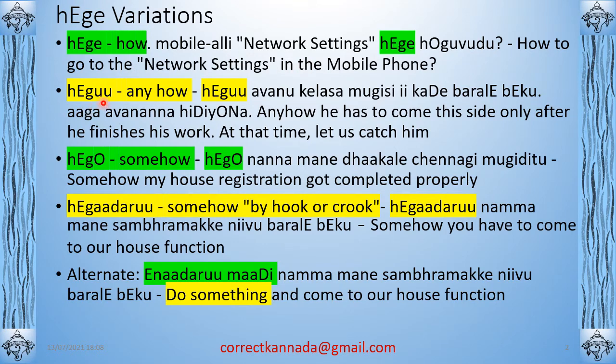Now ಹೇಗೂ, right? This u is dirgha. So ಹೇಗೂ means anyhow. ಹೇಗೂ ಅವನು ಕೆಲಸ ಮುಗಿಸಿ ಈ ಕಡೆ ಬರಲೇಬೇಕು, ಆಗ ಅವನನ್ನ ಹಿಡಿಯೋಣ. Anyhow, he has to come this side only, after he finishes his work.